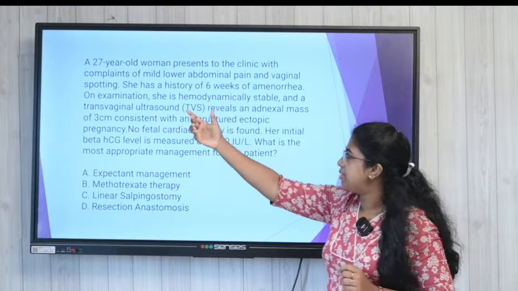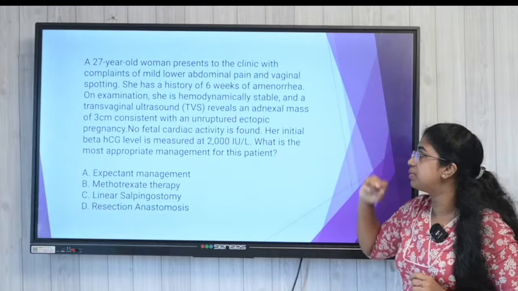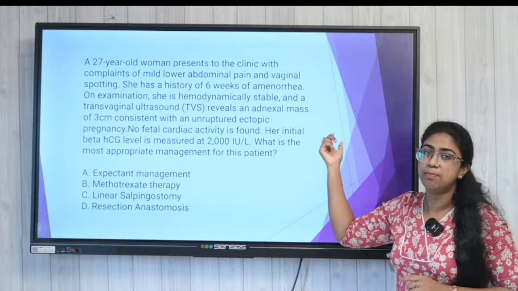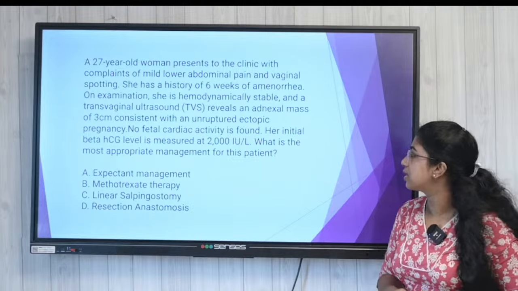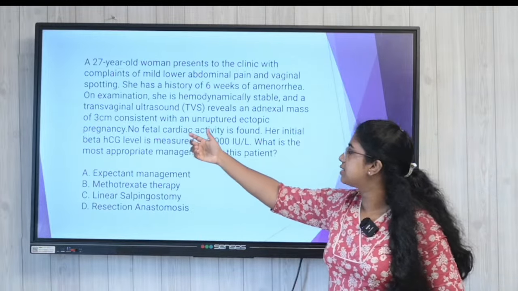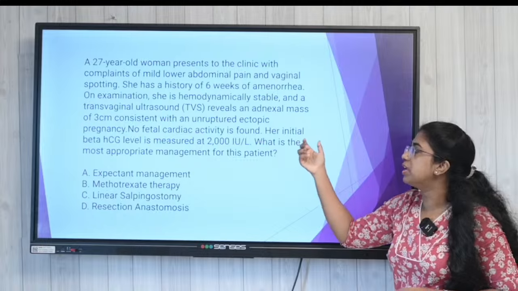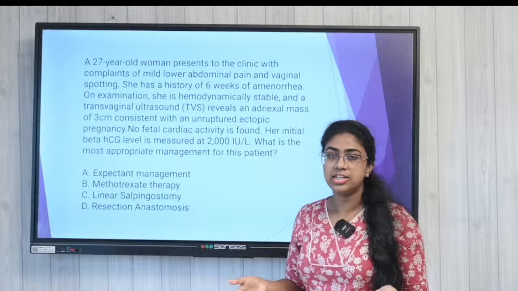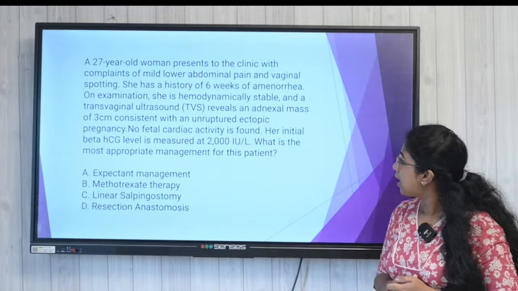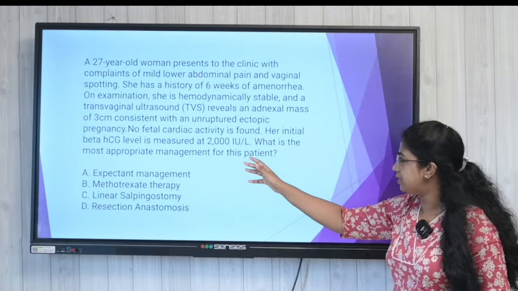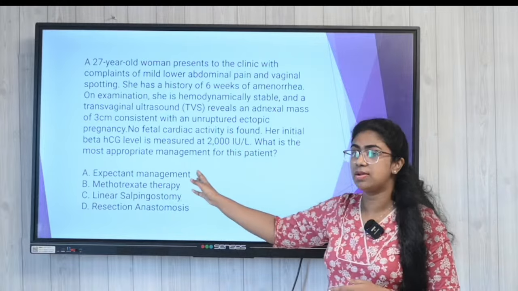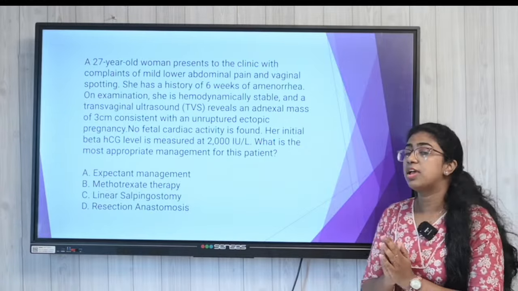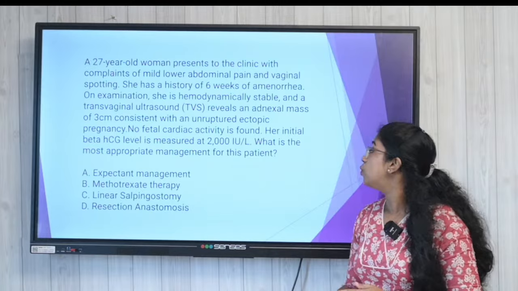Now, when we examined her, she is hemodynamically stable, and a TVS revealed an adnexal mass, which is 3 centimeter, consistent with an unruptured ectopic pregnancy. There is no fetal cardiac activity found. And the beta HCG level comes out to be 2000 international unit per liter. What is the most appropriate management for this patient?